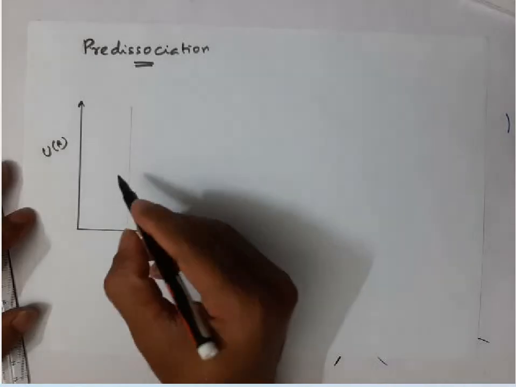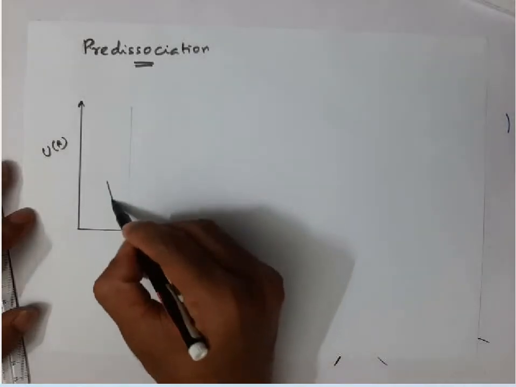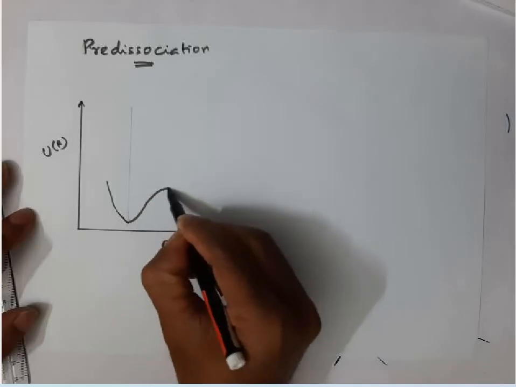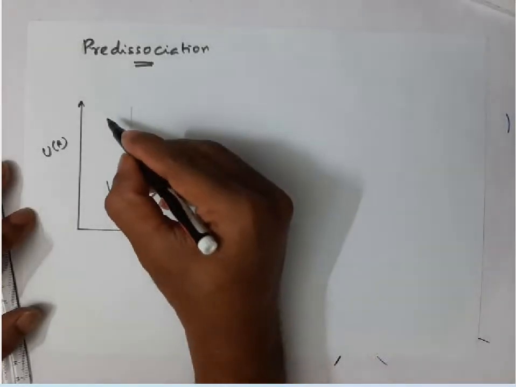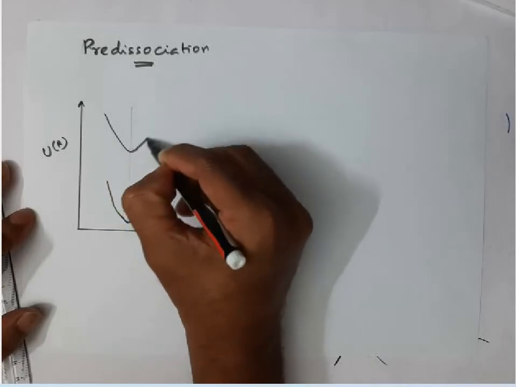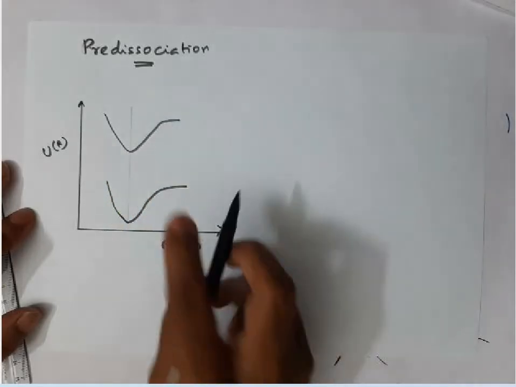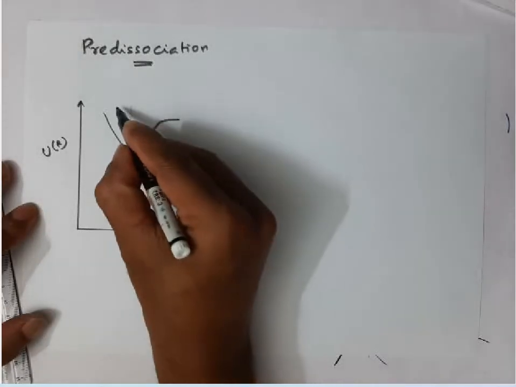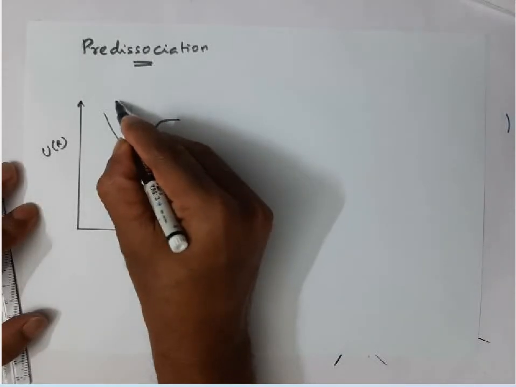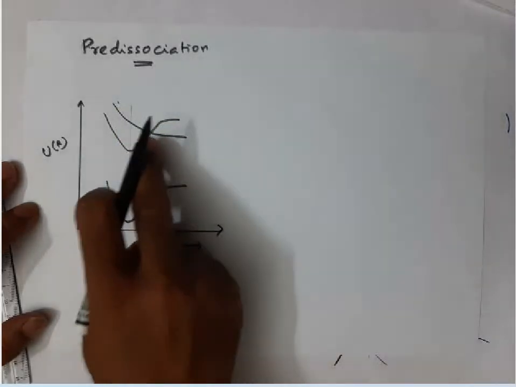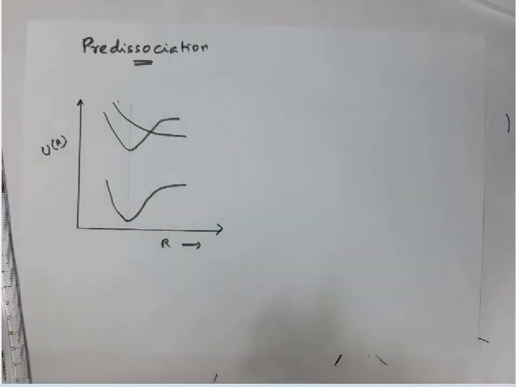Here I have a stable ground electronic state, and I have a stable excited electronic state. And I have an unstable excited electronic state, and these two overlap.